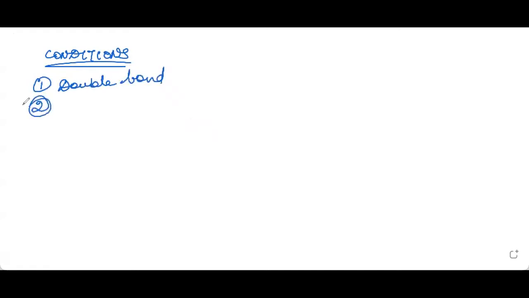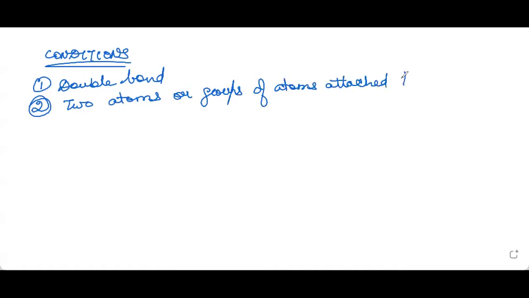The second condition is the two atoms or groups of atoms attached to the same carbon must be different.